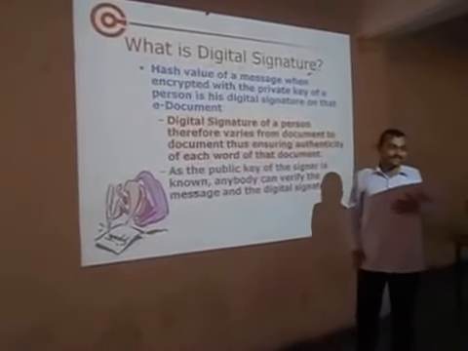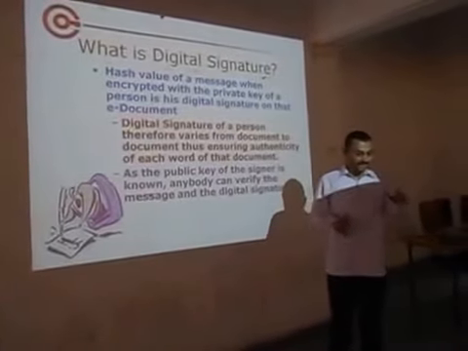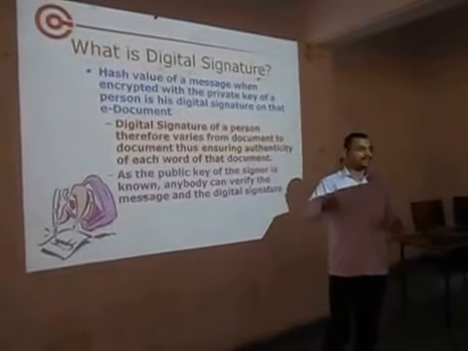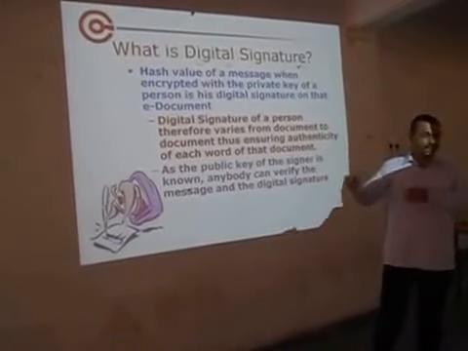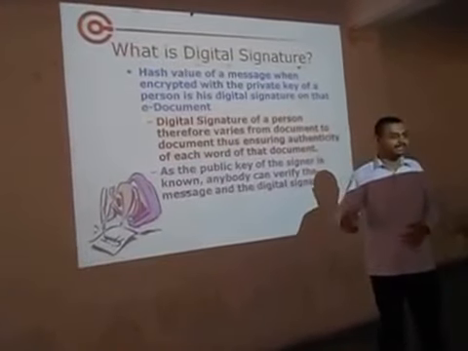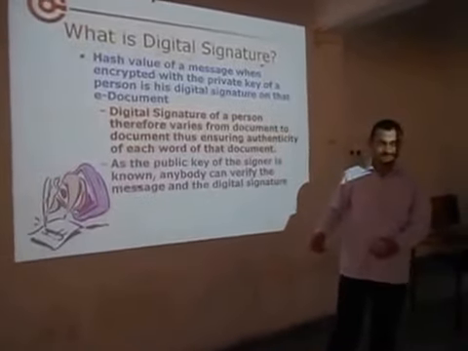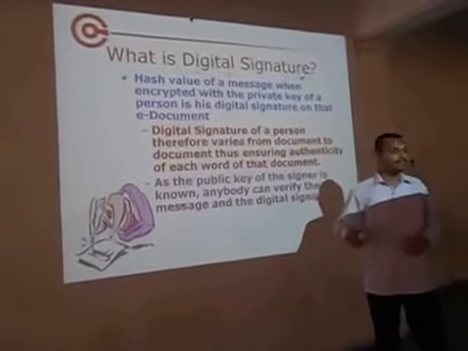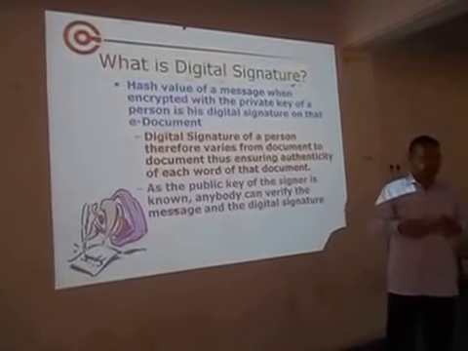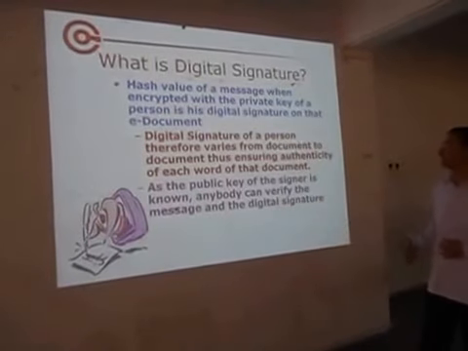Hash value of a message. A hash is what we get when we abridge any message with the key, and it is called a hash value. When the hash value is combined with the message, that is called a digital signature. A person's digital signature varies from document to document. We will see this later in the coming slides.